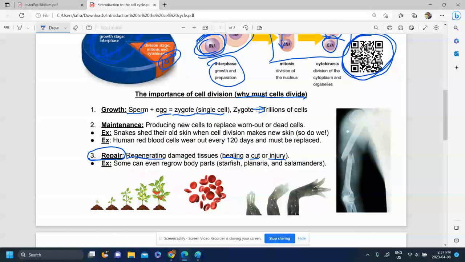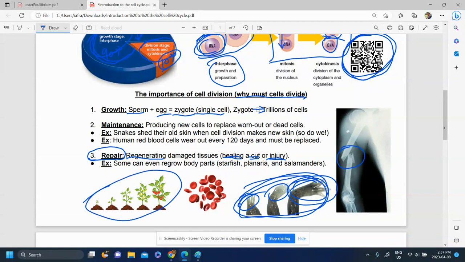Some organisms can actually regrow entire body parts. So here we have the arms of a salamander. And the salamander can actually regenerate an entire limb because its cells are simple enough to go through division and remake that limb. We are not that good at regenerating, at repair. We can heal a broken bone. We can heal some cuts, for example, but not an entire limb because our cells are just a bit too complex to regenerate entirely. But we can still repair stuff, and we still rely on cell division to help repair parts of our body.